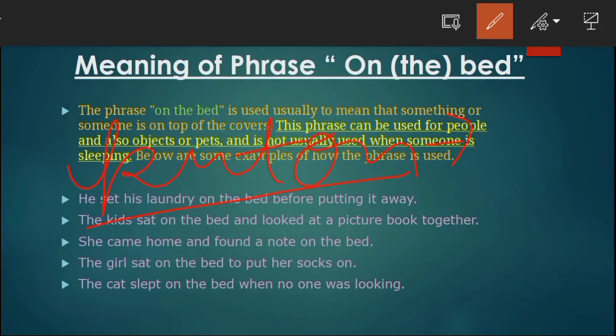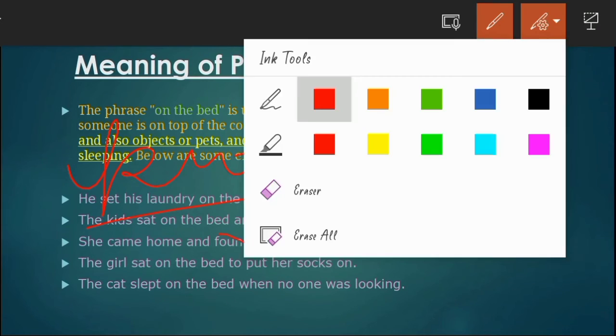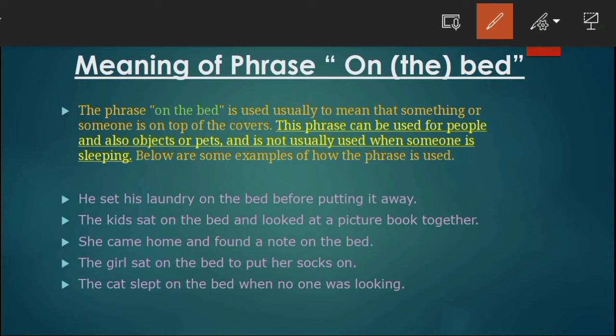Its antonym, or its opposite, is "take off". We use take off to remove something, to remove your clothes, your shoes, slippers, etc. So if you want to wear something, we use put on. If you want to remove something, your clothes or anything, we use take off. I hope it is clear. So the girl sat on the top of the bed to put her socks on, to wear her socks.